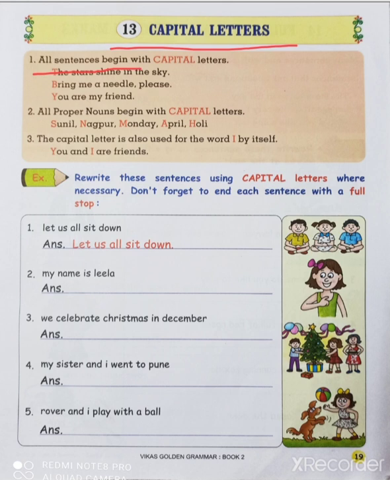What is the first one? All sentences begin with capital letters. The star shines in the sky. Bring me a needle, please. You are my friend. As you can see here, all the sentences begin with capital letters.